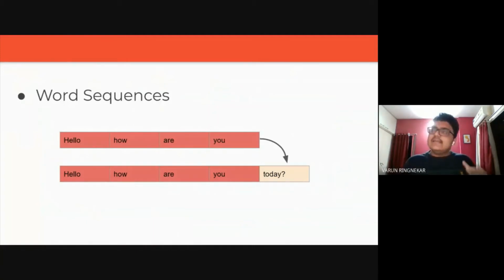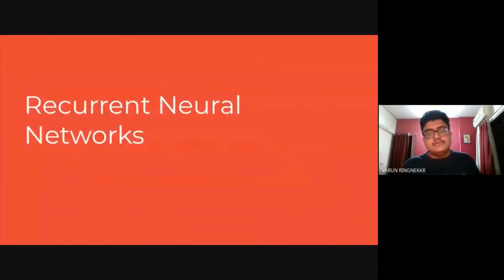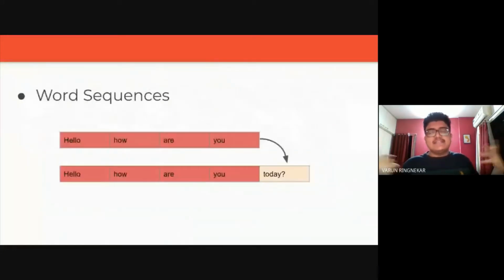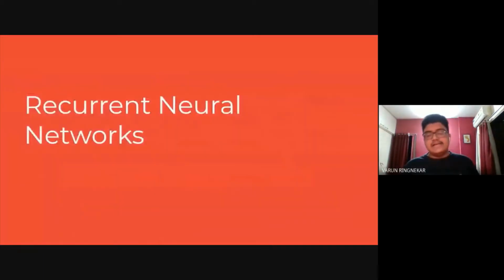To understand that, let's look at a simpler sequence. The way we do that, of course, is by using recurrent neural networks. So that's the big name, that's what you have been hearing everywhere. So why do we use these recurrent neural networks?